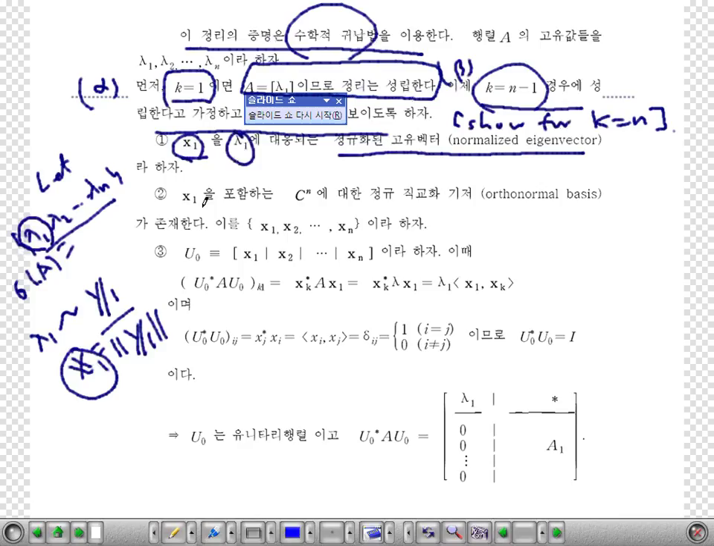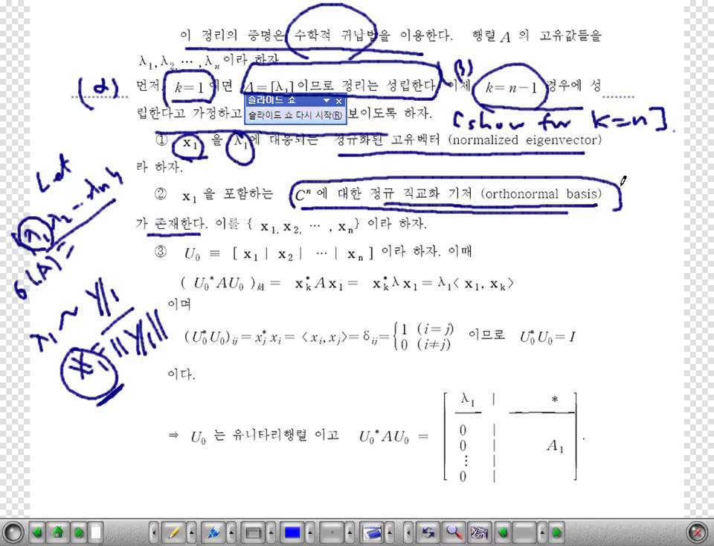Then we can expand this linearly independent vector to a basis for Cn. So we can find also a normalized basis including x1 for Cn. Let's say this set x1, x2, up to xn is an orthonormal basis for Cn.